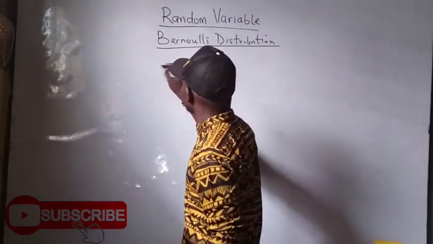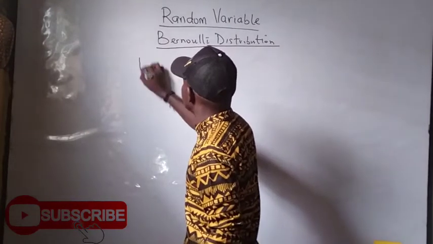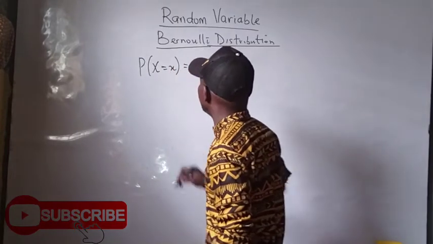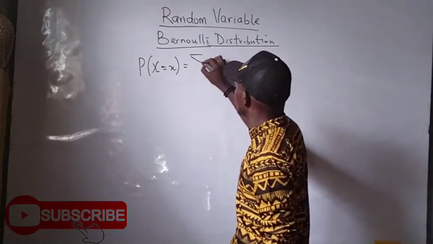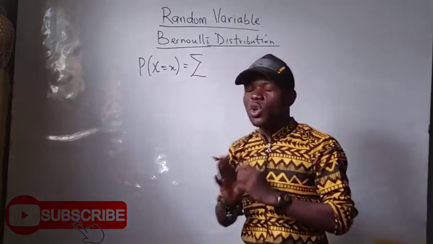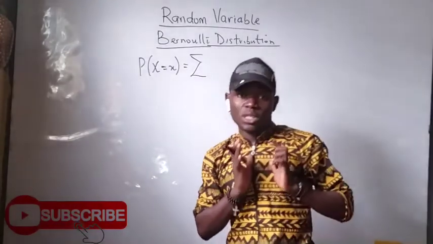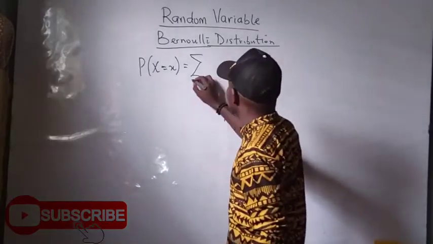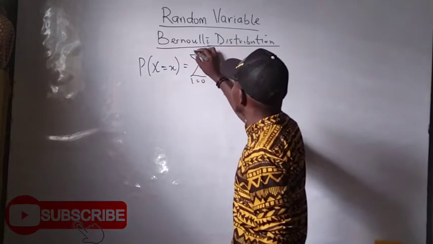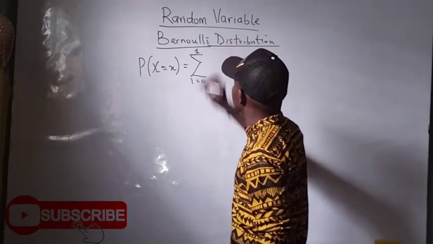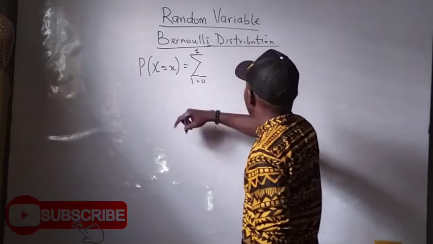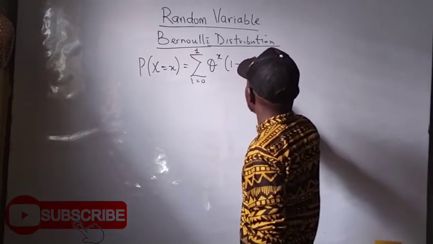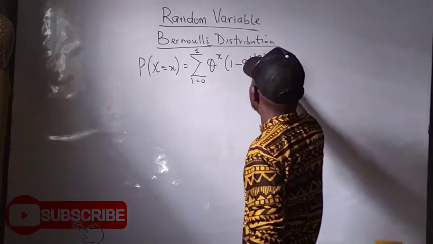To prove that, we have that the probability of X equals x, like I told you initially, of a Bernoulli distribution is the summation of all the outcomes, which are 0 and 1, of the probability function theta raised to power x times 1 minus theta raised to power 1 minus x.